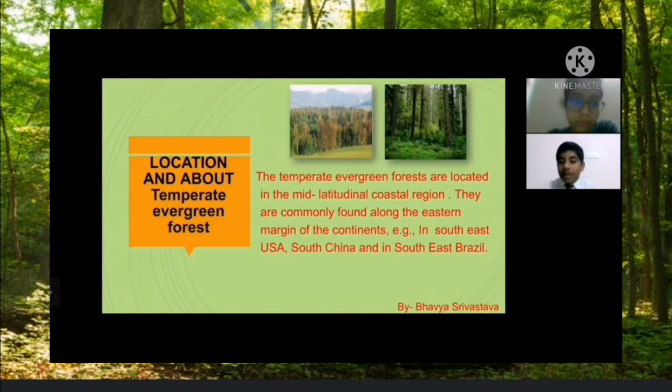The temperate evergreen forests are located in the mid-latitudinal coastal region. They are commonly found along the eastern margin of the continents. Examples are the southeast of USA, South China, and southeast of Brazil.